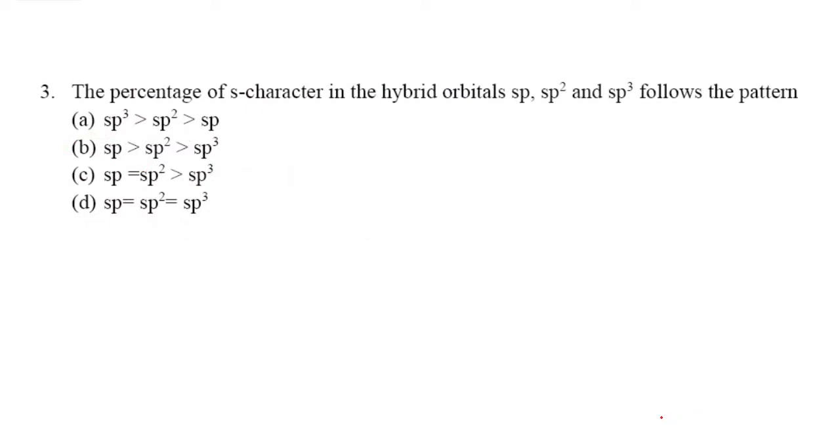In the next question, the percentage of s character in hybrid orbitals sp, sp2 and sp3 follows the pattern. We know that if I take here sp, here sp2 and here sp3, you can see here there is only one s and here there is only one p.